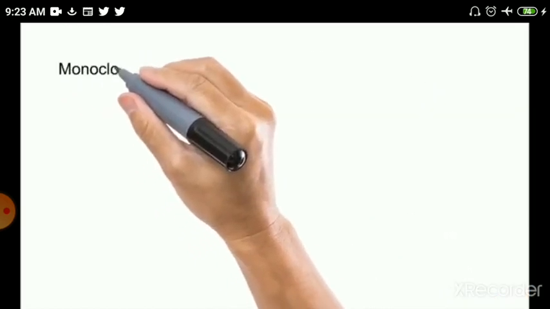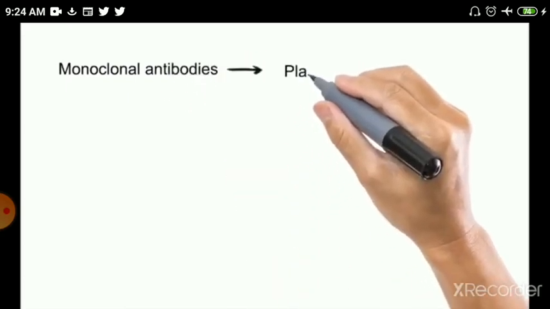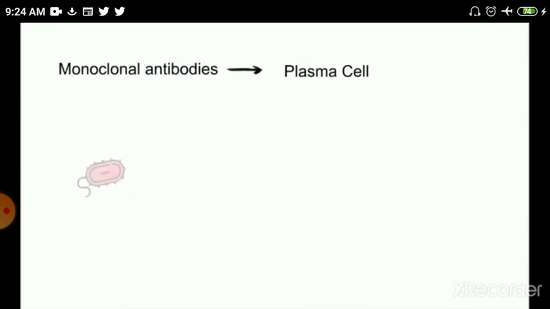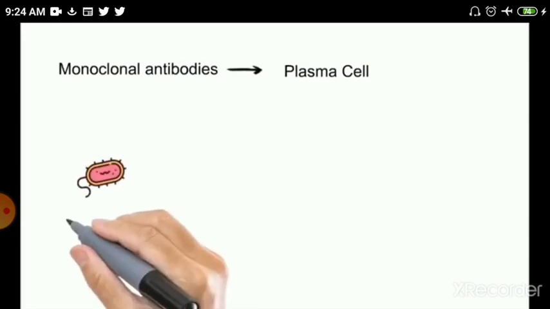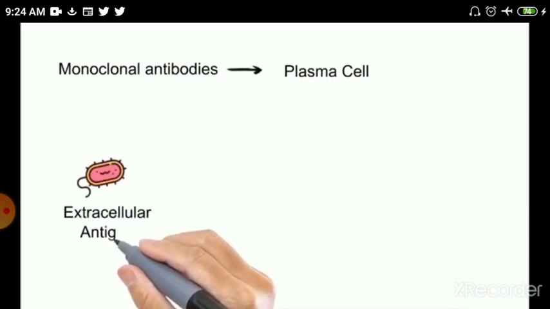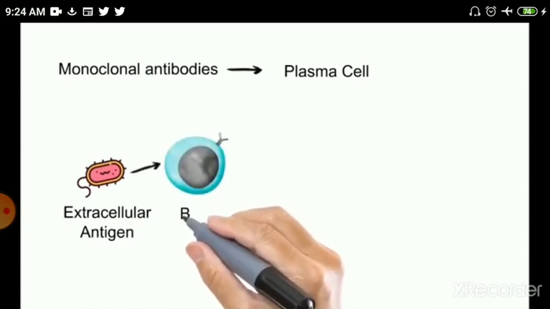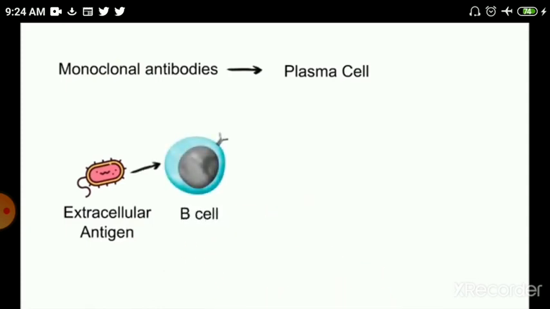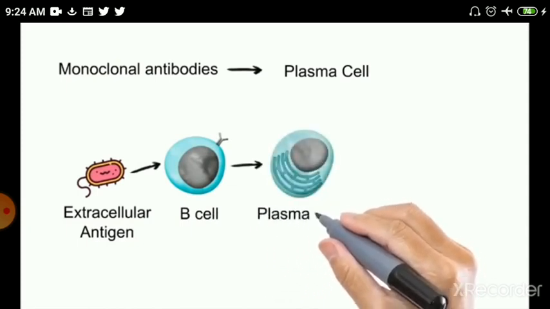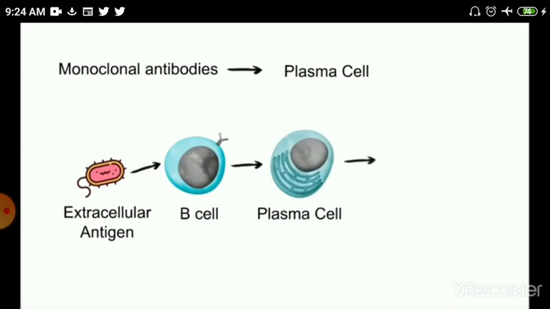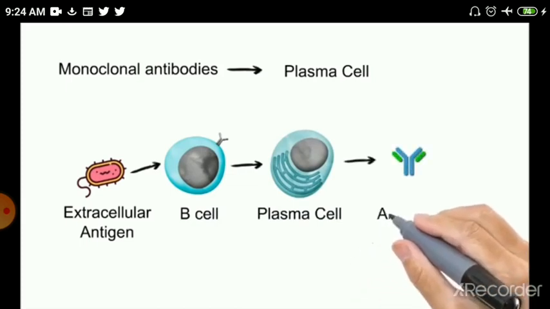Basically, these monoclonal antibodies are produced by a white blood cell, which is called a plasma cell. Whenever any antigen enters the body, especially an extracellular antigen, the B cell or B lymphocyte gets activated by it, and it is converted into the plasma cell. And finally, this plasma cell secretes the antibodies against that particular antigen.